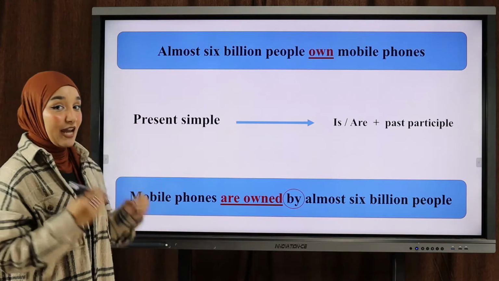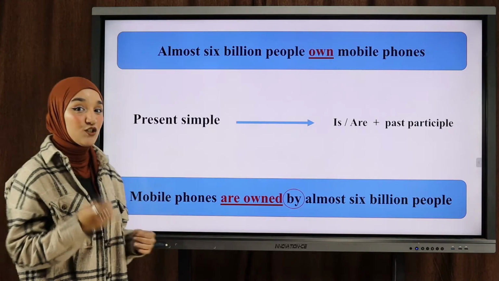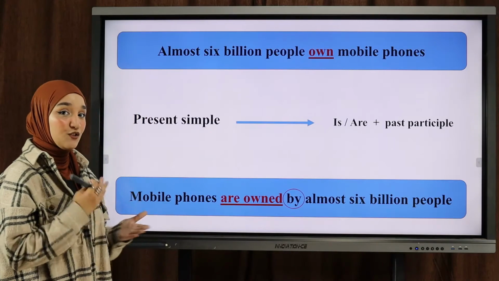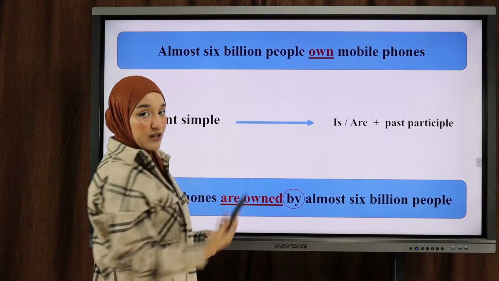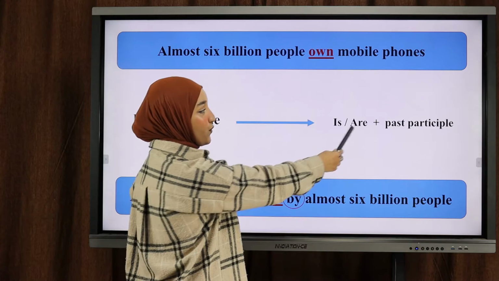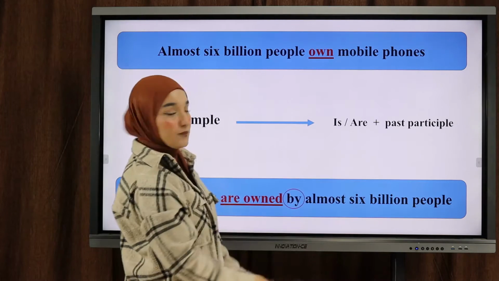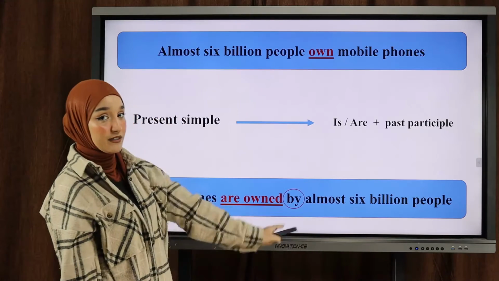So the rule is really simple. In order to change any sentence from active to passive voice, you really need to pay attention to the tense of the main verb, because to be follows the tense of the verb. If this verb is in the present simple, then you need to start with either is or are, which is to be, plus the past participle of the main verb, which is own, so it's regular, owned.